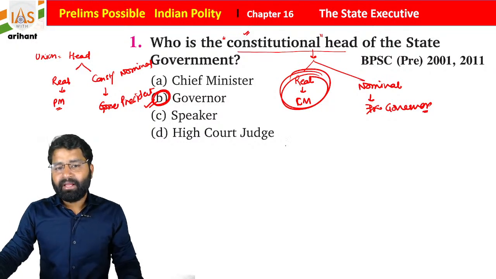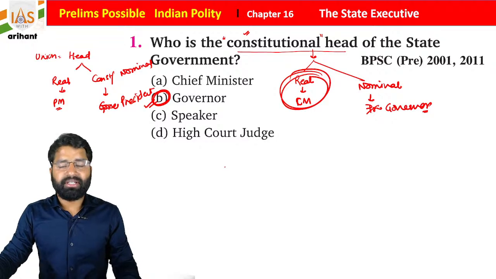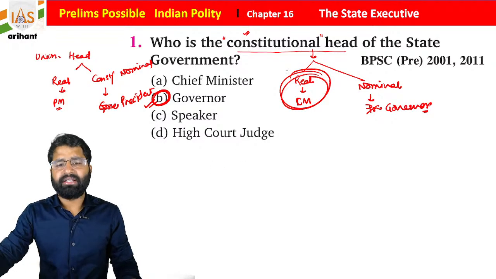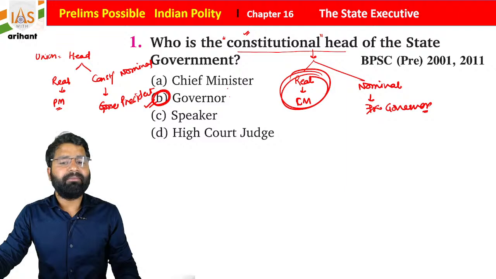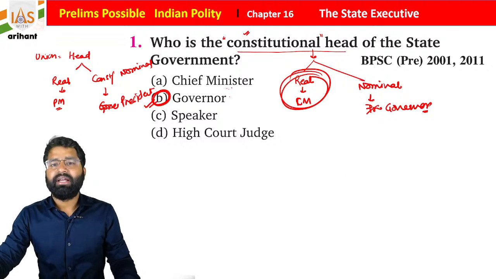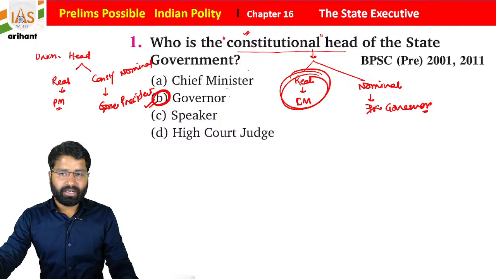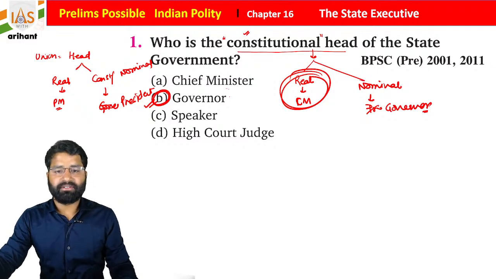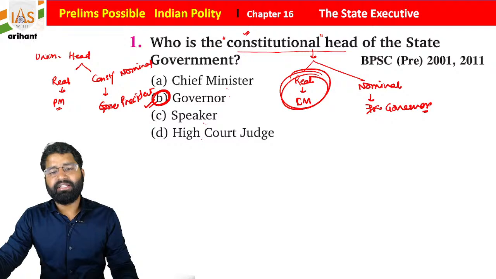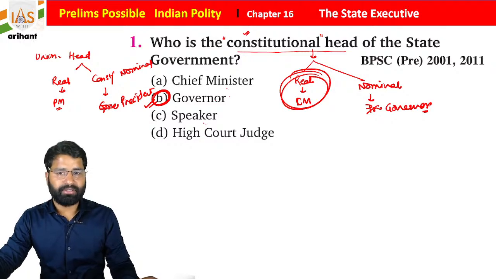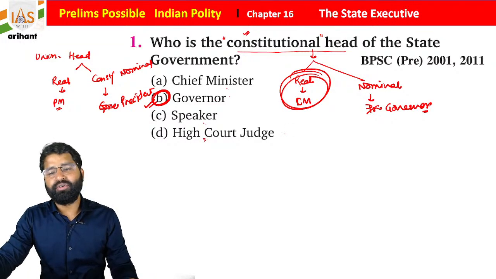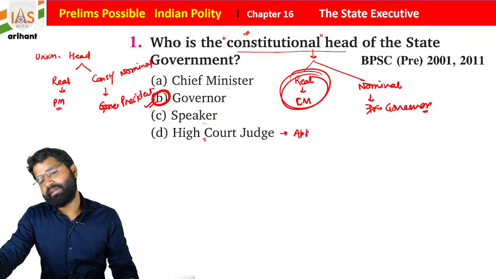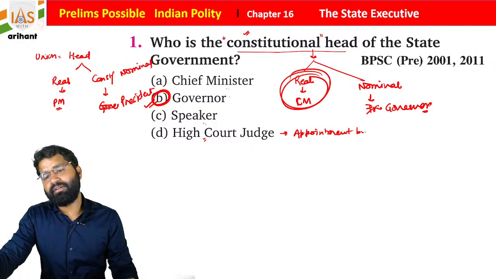Getting it? Now students, here are some important data and points we can discuss. The Chief Minister is appointed by the Governor of the state if he or she is able to prove majority in the Legislative Assembly. A Speaker is going to be chosen as in the Union, and the State High Court judges are appointed by the President of India.